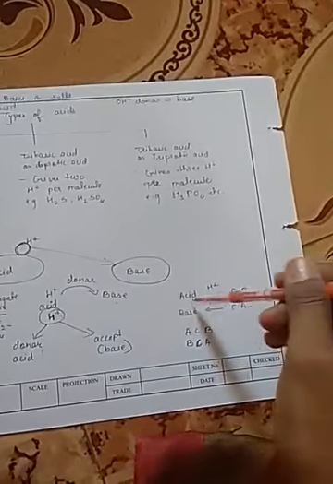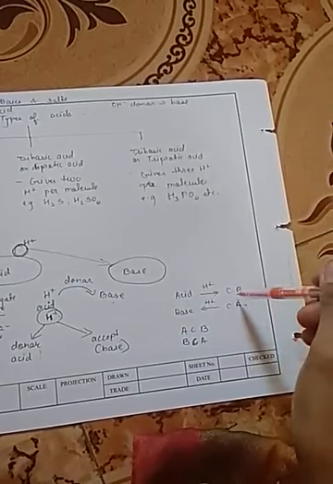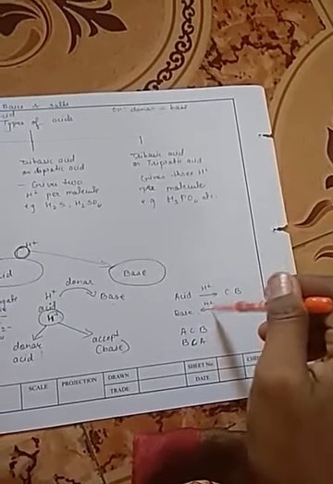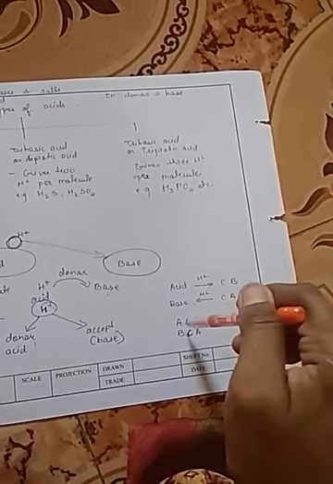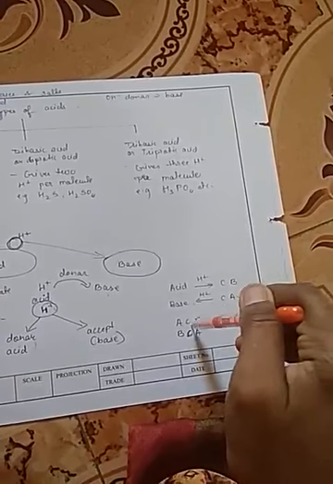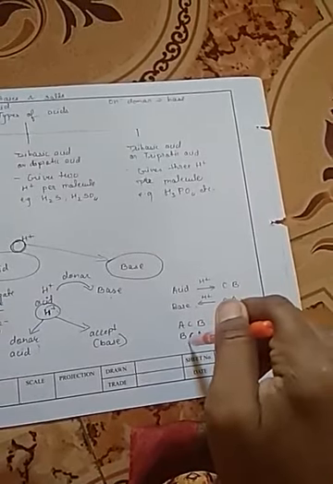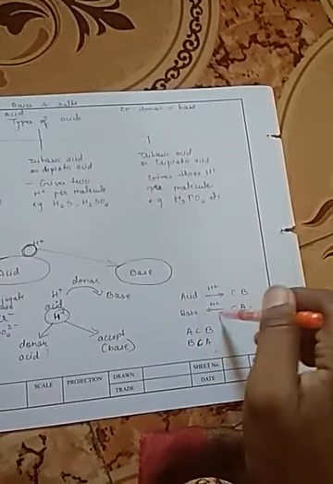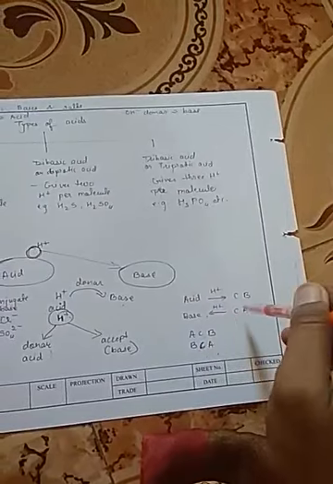So you can see the acid gives H plus and forms a conjugate base, and the base takes H plus ion and forms a conjugate acid. Remember this: acid forms conjugate base, base forms conjugate acid. Acid gives H plus to form conjugate base, base takes H plus to form conjugate acid.